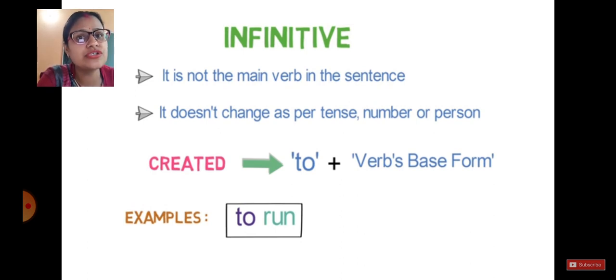How does a finite verb usually perform in a sentence? A finite verb is the main verb in a sentence. It actually performs the action. But an infinitive is not the main verb in the sentence. It means it can come after your main verb or after one clause from your sentence also, but it will not work as your main verb. It does not change as per tense, number or person also.